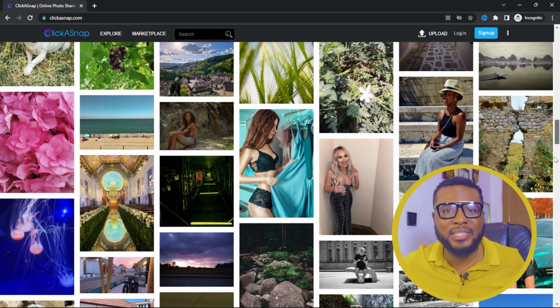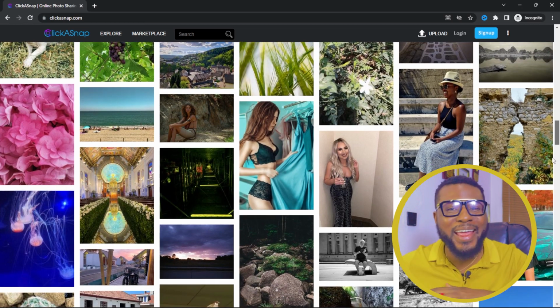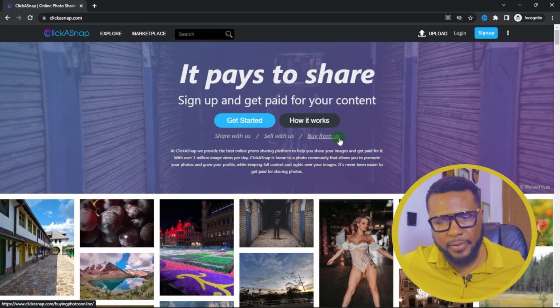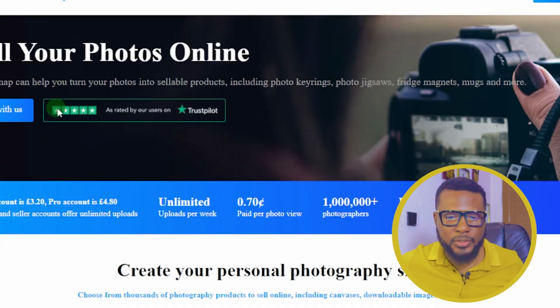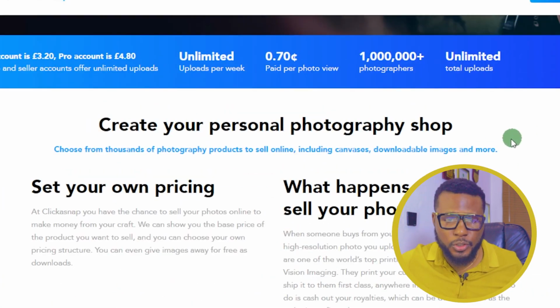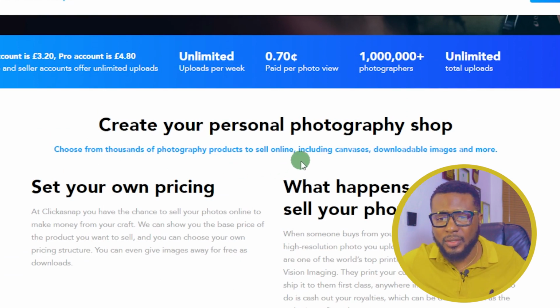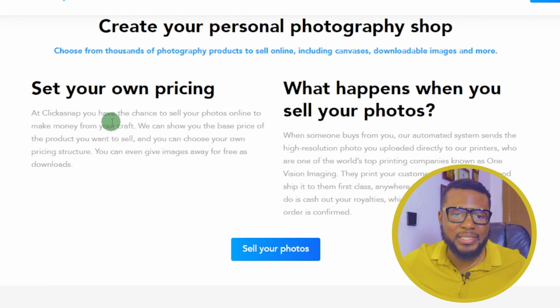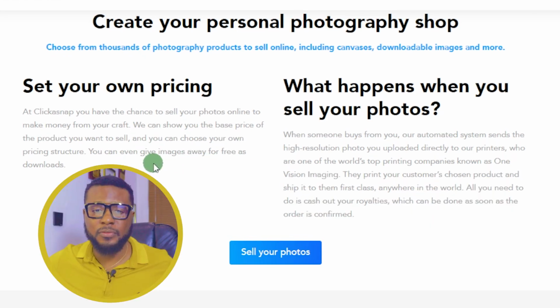So you're not restricted to any kind of picture. You can upload different kinds of pictures. So here you can see share with us, sell with us, buy from us. So click on sell with us, and then it's going to bring you here. Create your personal photography shop. Choose from thousands of photography products to sell online, including canvases, downloadable images, and more. Set your own pricing. At ClickASnap, you have the chance to sell your photos online to make money from your craft. We can show you the best price of the products you want to sell, and you choose your own pricing structure. You can even give images away for free as downloads.